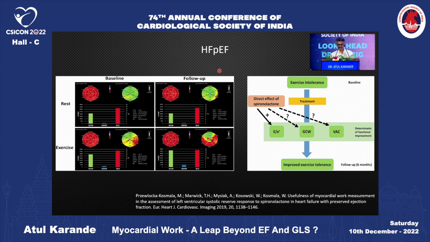In heart failure with preserved ejection fraction, the exertional increase in constructive work after treatment with sacubitril/valsartan was able to predict increase in exercise capacity. Here, before the therapy, there was no significant increase in the constructive work after exercise, but after therapy, there was a significant increase in the constructive work after exercise, and this was associated with improved exercise capacity.